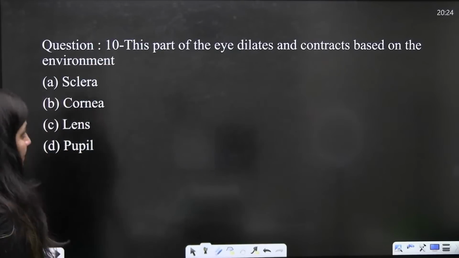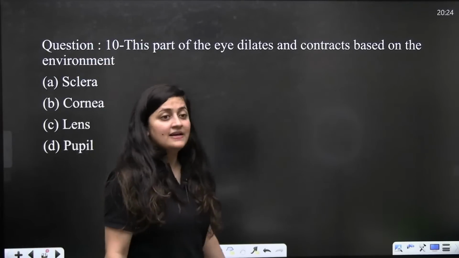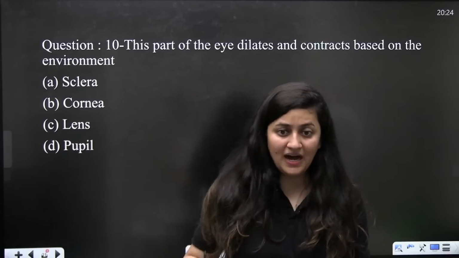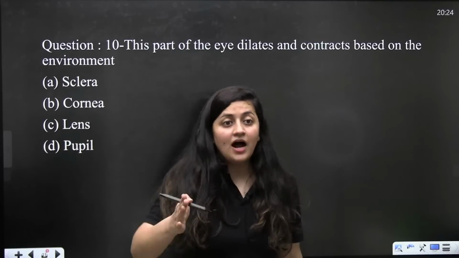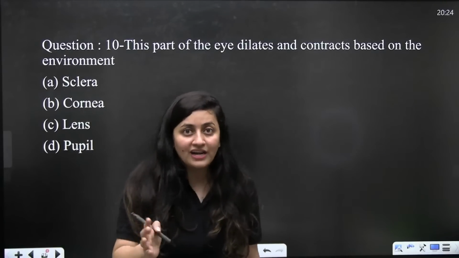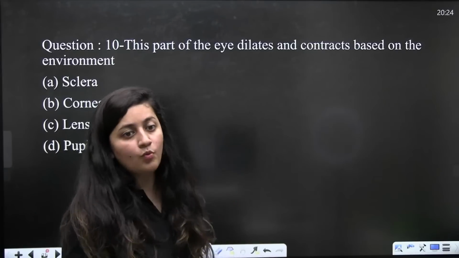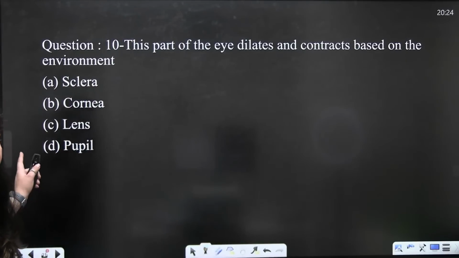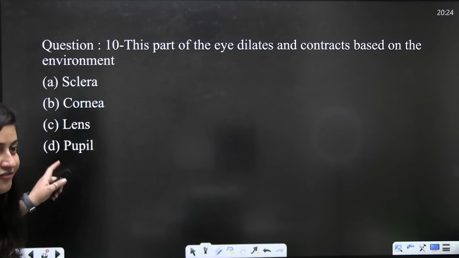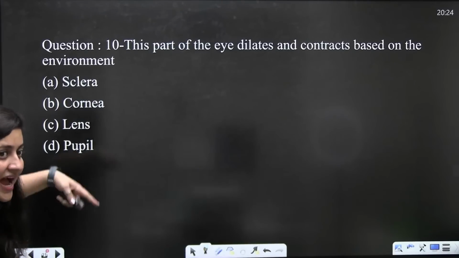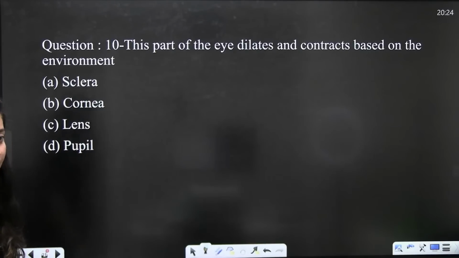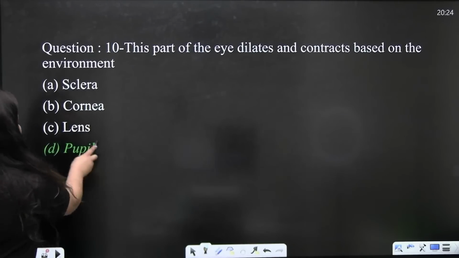Now the next question: the part of the eye that dilates and contracts based on the environment. Again a very easy question. What should be the correct answer here? The part of the eye which dilates and contracts based on the environment, very easy, it is the pupil.